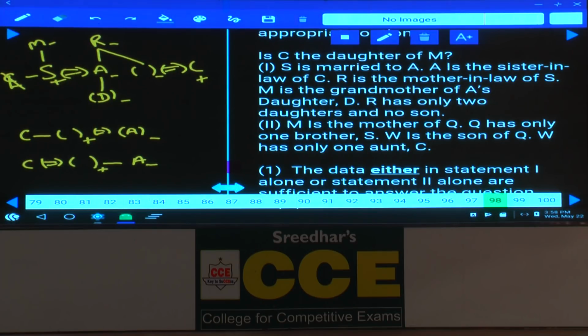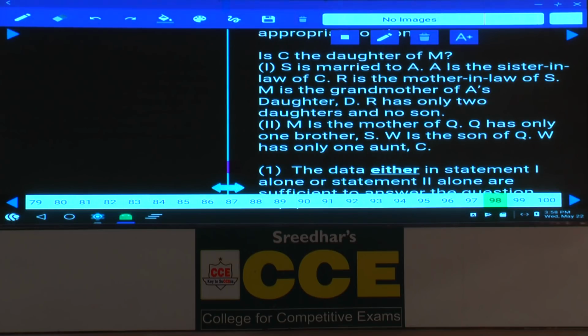Then what about condition number 2 alone here? Now let us check out 2. M is the mother of Q. Q is here. And Q has only one brother, S. Q and S are siblings. And W is the son of Q.